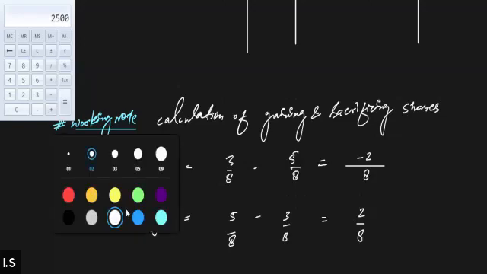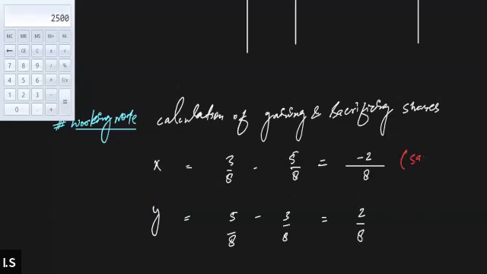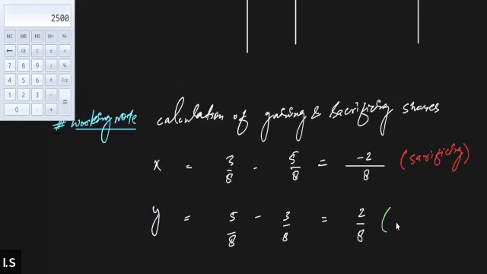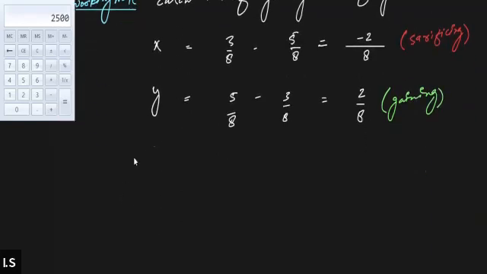That means since X is getting the negative value, X is sacrificing 1/4, and Y will be gaining 1/4. Right, everyone? Taking into consideration their gaining and sacrificing share, we can pass the general entry. The general entry for the valued goodwill will be: the gaining partner's account will be debited.